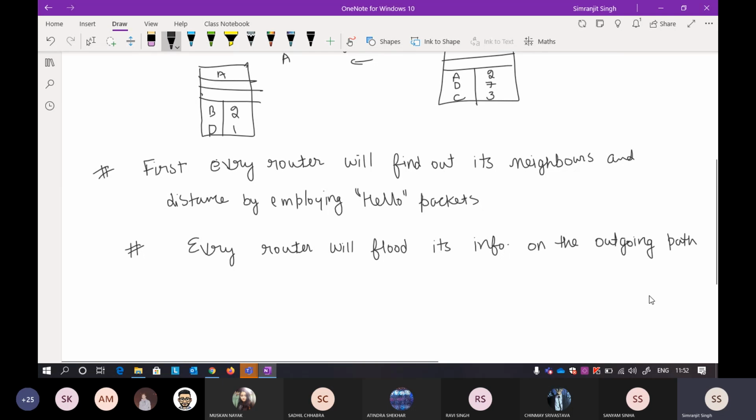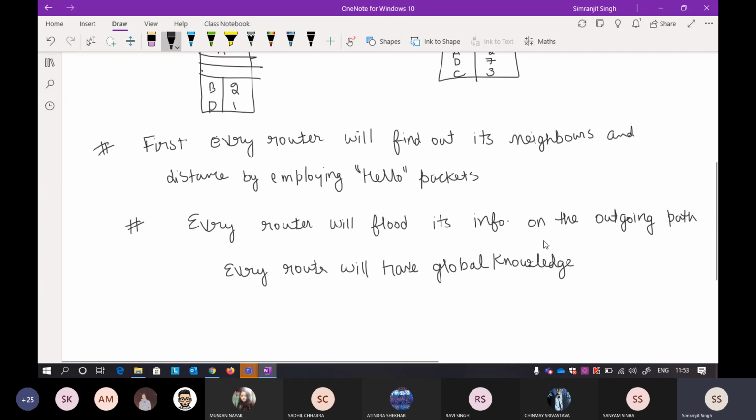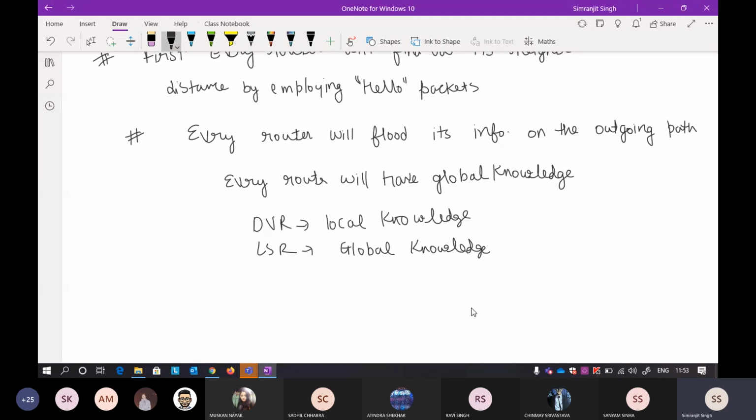With this step, every router has global knowledge, as opposed to the local knowledge in DVR. In DVR the knowledge was local, and in LSR the knowledge is global, meaning that every router knows about the whole internet, all the routers, and where each is placed. That is the foundational concept of LSR.